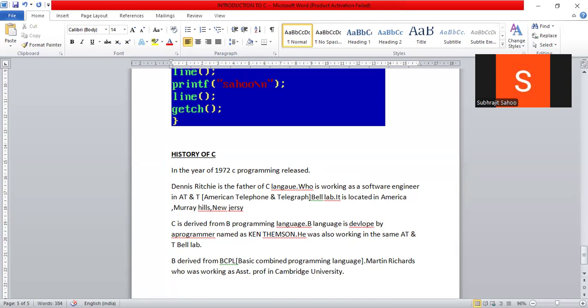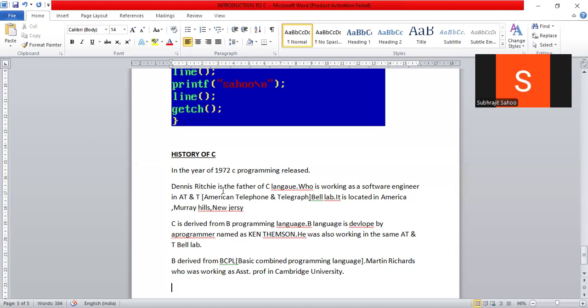So from BCPL, the B language was derived by Ken Thompson, a programmer working in AT&T laboratory. From the B language, the C language was developed by Dennis Ritchie, who was also working in the same software company, AT&T, as a software engineer. These are a few things about the history of the C language.